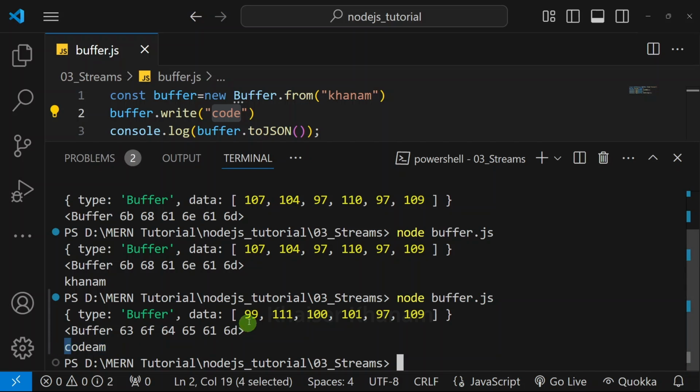So whatever character code we will have for C, that will be displayed, followed by O, followed by D, followed by E, and after that for A and M. And this is happening because, as I mentioned, Node.js is going to maintain limited space. So buffers will be having limited memory. So that is the reason 4 characters are overridden by these 4 characters which I have given.